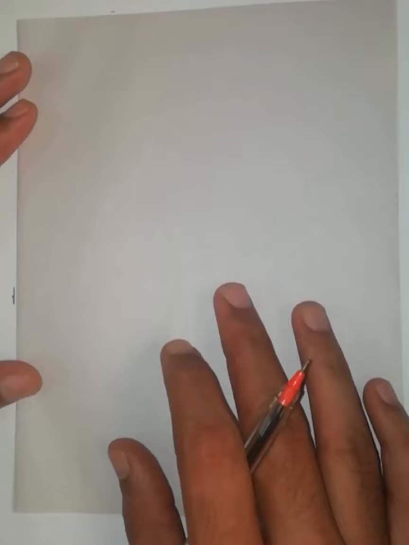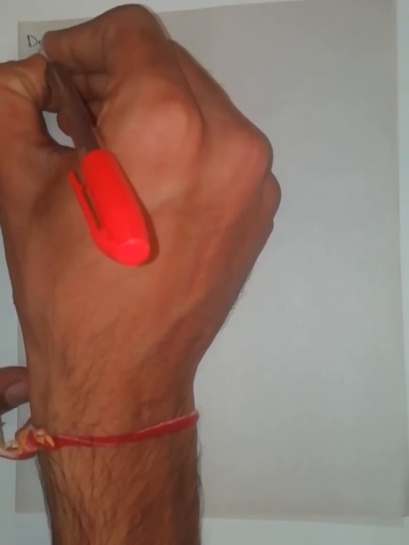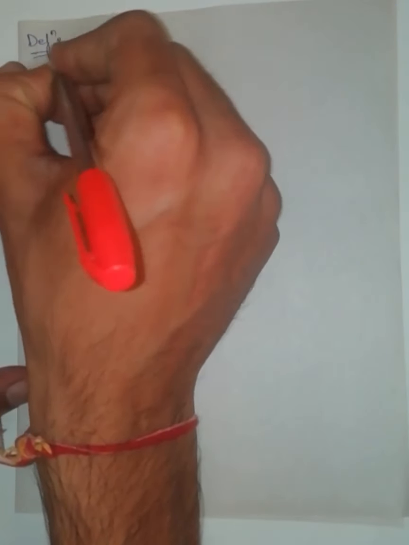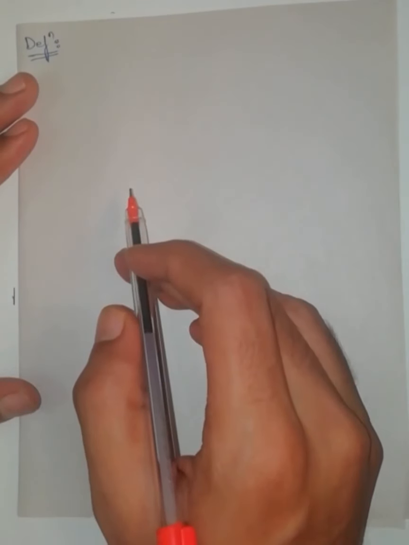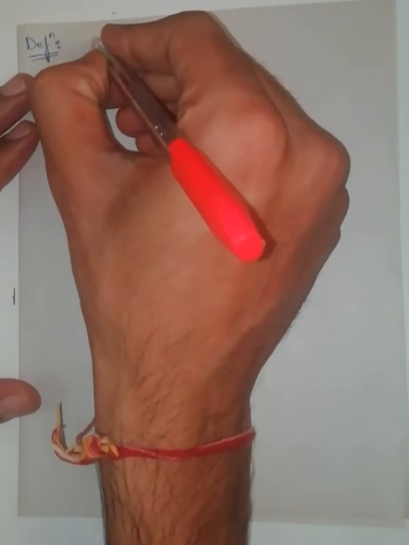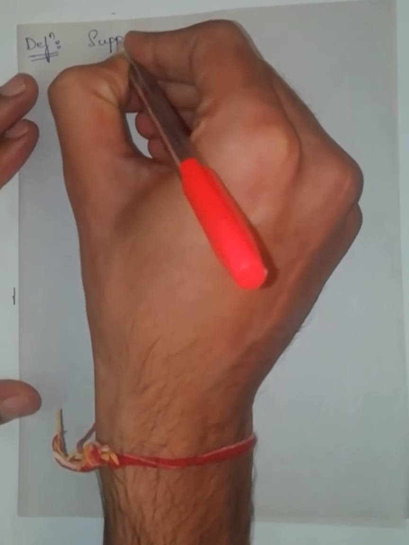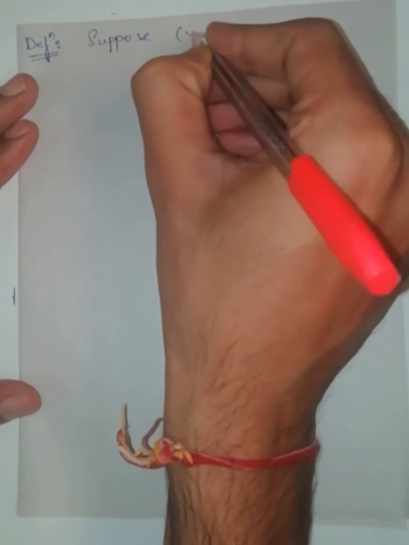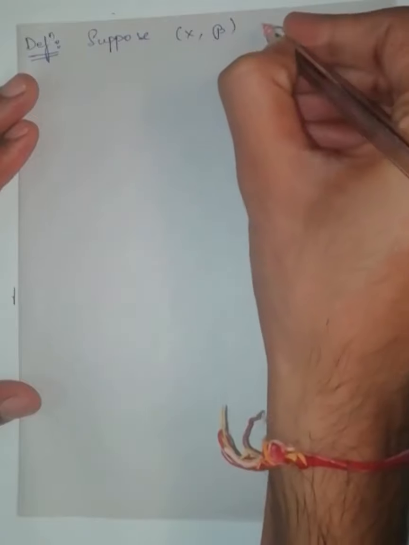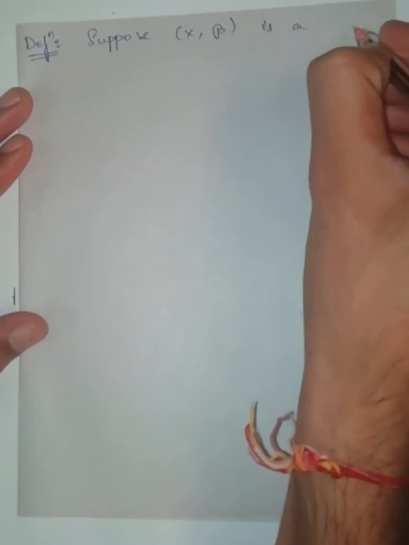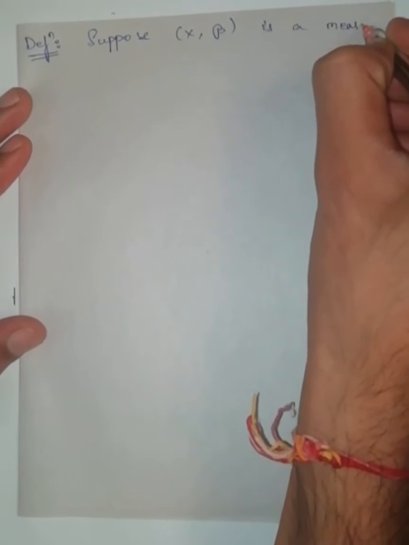Definition of a signed measure. Suppose X, script B is a measurable space.